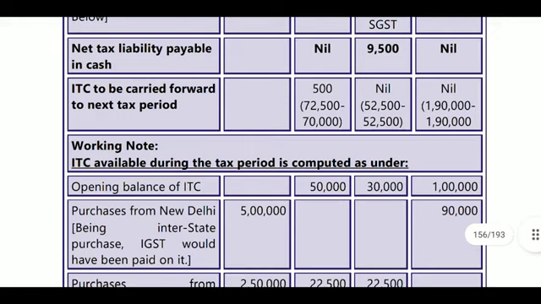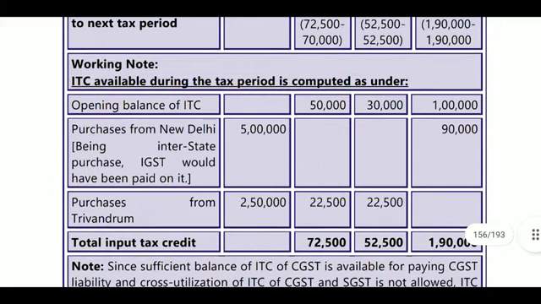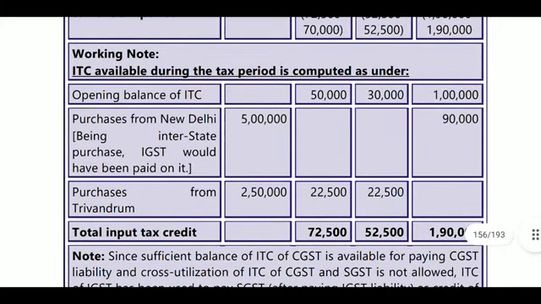Next, working note: ITC available during the tax period is computed as follows. Opening balance of ITC was provided. They were provided 50,000, 30,000, 1 lakh, and purchase was made from New Delhi. New Delhi is IGST, interstate. So 1,90,000 will be the total, including 90,000. Next, purchase from Trivandrum 2,50,000 into 9%, 22,500, 22,500.